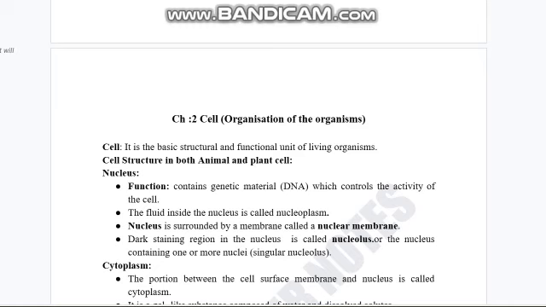Sensitivity means something related to the stimulus, and a stimulus is any change in the external or internal environment. G for growth, R for reproduction, E for excretion, and N for nutrition. All living organisms can move, respire, grow, excrete and reproduce.